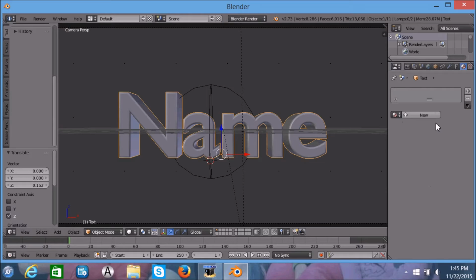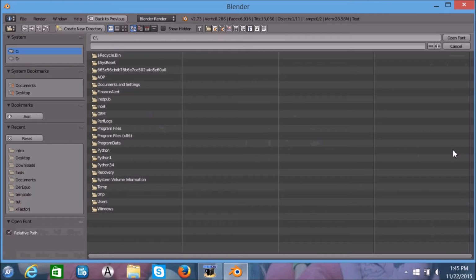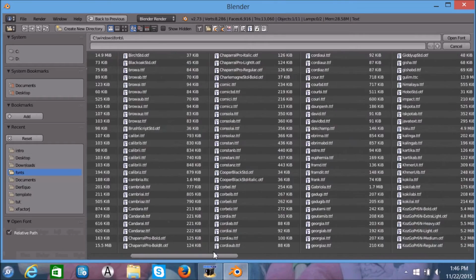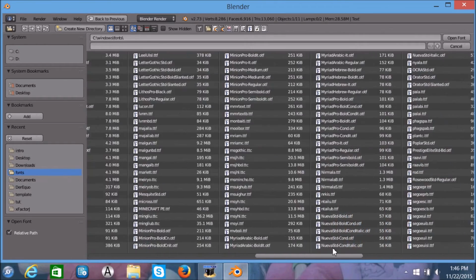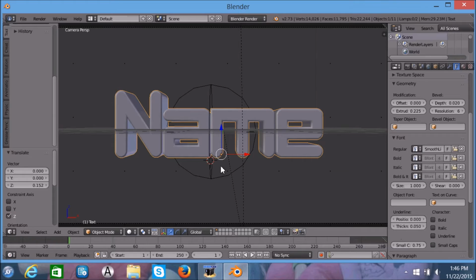Let's change the font of this text. Go to here where it says regular. Click that. Then go to C/Windows/fonts. I'm going to use this font Smoothline 7. It looks like this.